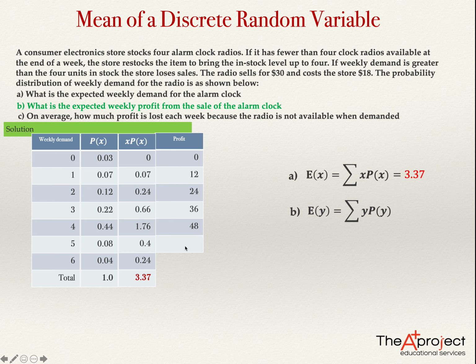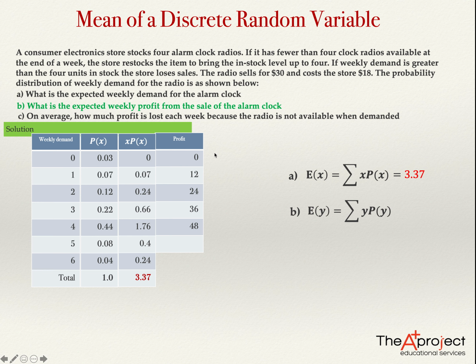But you notice that it is never 60, because you need to sell 5 clocks to have a profit of 60, but this store has only 4 clocks in stock. So this will be the maximum profit, 48, and this 48 is when they sell all the 4 clocks that they have. Okay. So what are the probabilities?